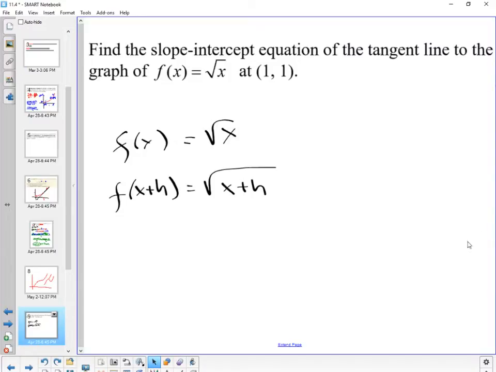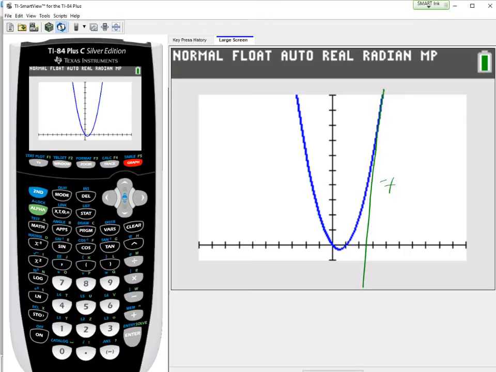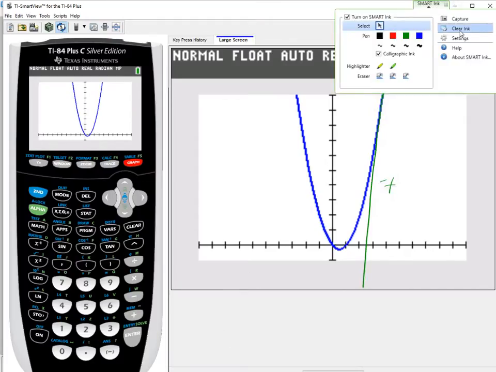If only they knew the power rule. 1 comma 1.